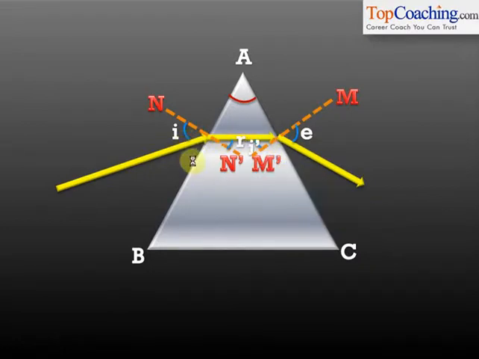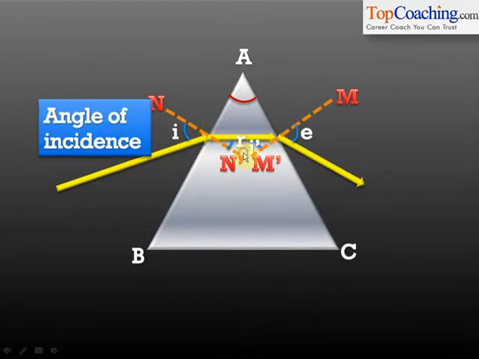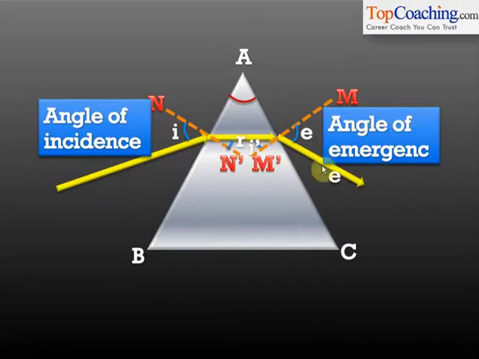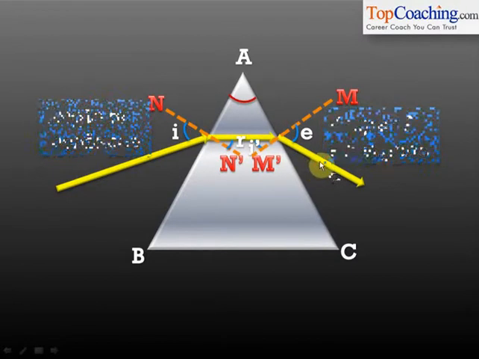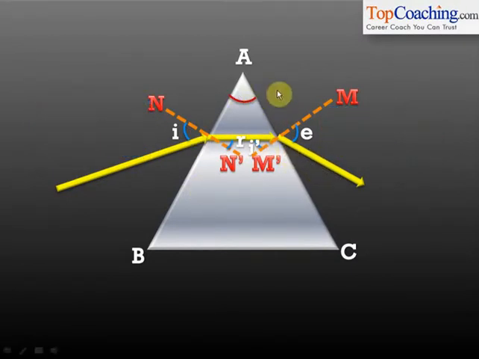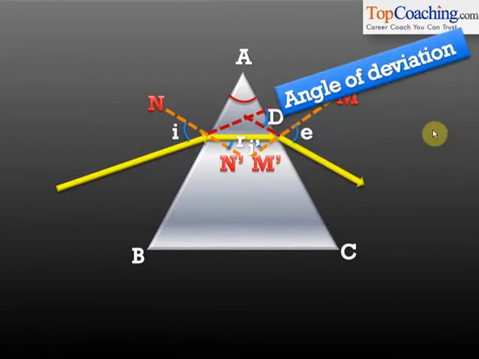Angle I here is called the angle of incidence. Angle R is the angle of refraction, and angle E is the angle of emergence. So these were the terms we learnt related to the refraction through a prism. The net angle between the incident ray and the emergent ray is called the angle of deviation.